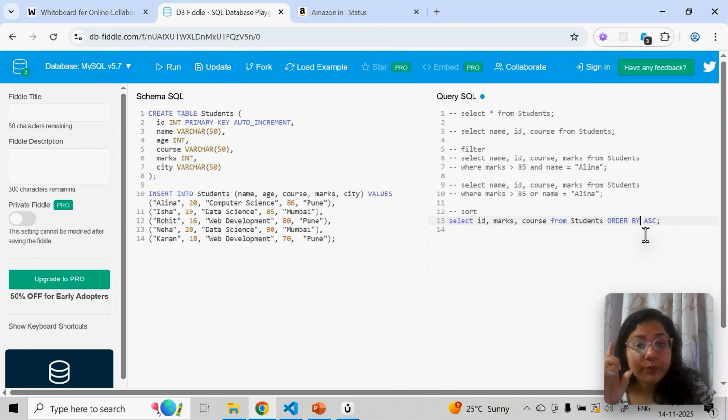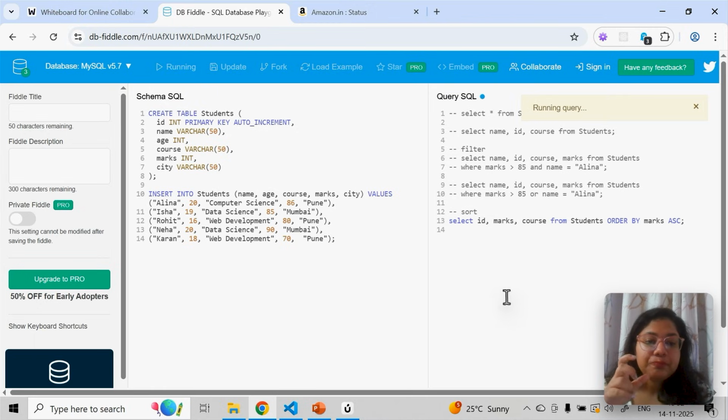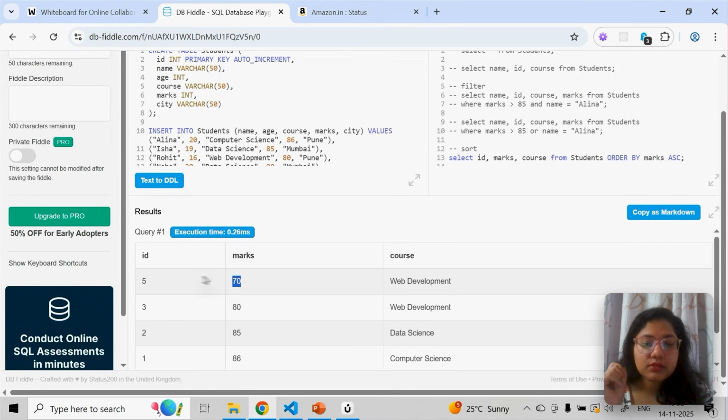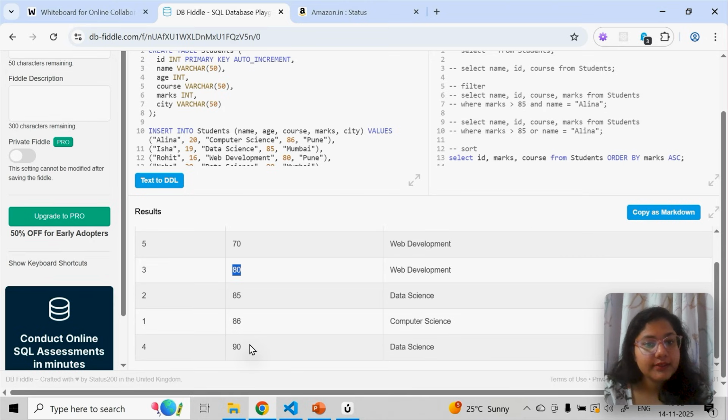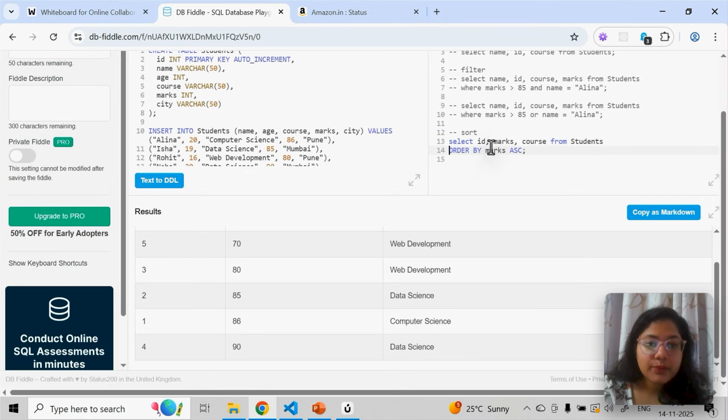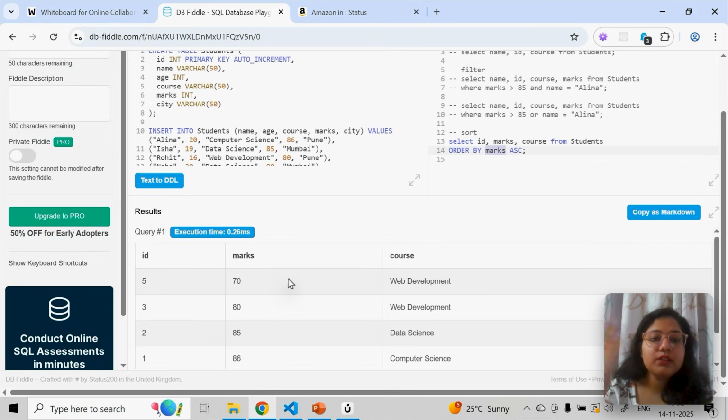Now here you have to mention just one more thing, the column. Let's say which column you want to order by, let's say the marks column. Now if I run this, you will see based on marks, see, ascending order. The lowest marks row is coming first, then 80, then 85, 86, and 90. So I want to see these three columns from the students table, ordered by marks in ascending order.